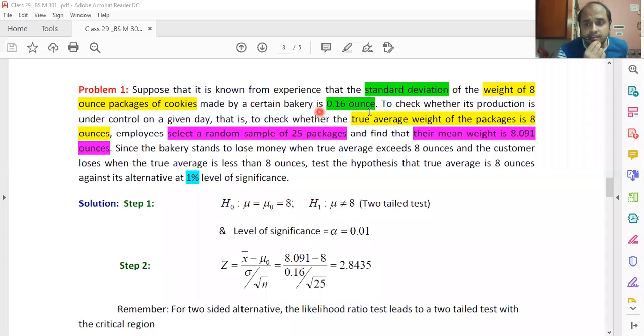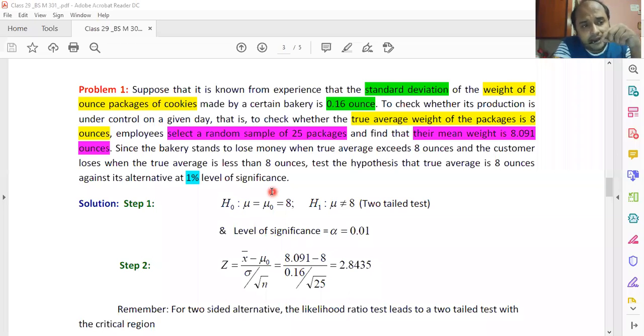To check whether its production is under control on a given day, that is, to check whether the true average weight of the package is 8 ounces, employees select a random sample of 25 packages and find that their mean weight is 8.091 ounces. Since the bakery stands to lose money when the true average exceeds 8 ounces and the customer loses when the true average is less than 8 ounces, test the hypothesis that the true average is 8 ounces against its alternative at 1% level of significance.